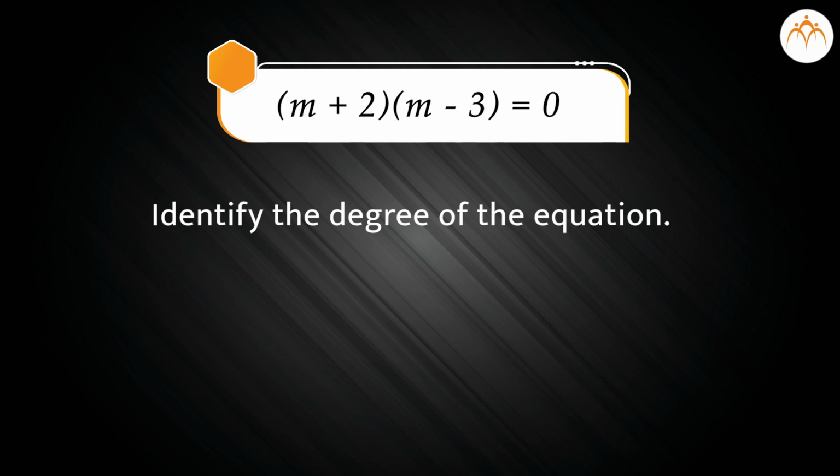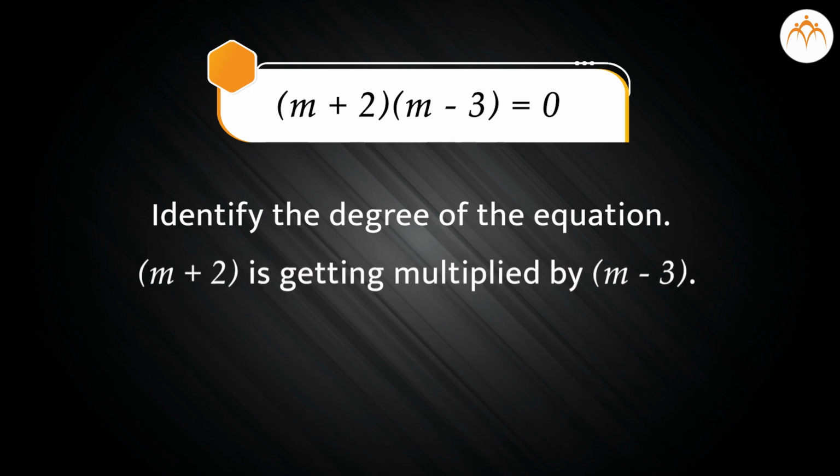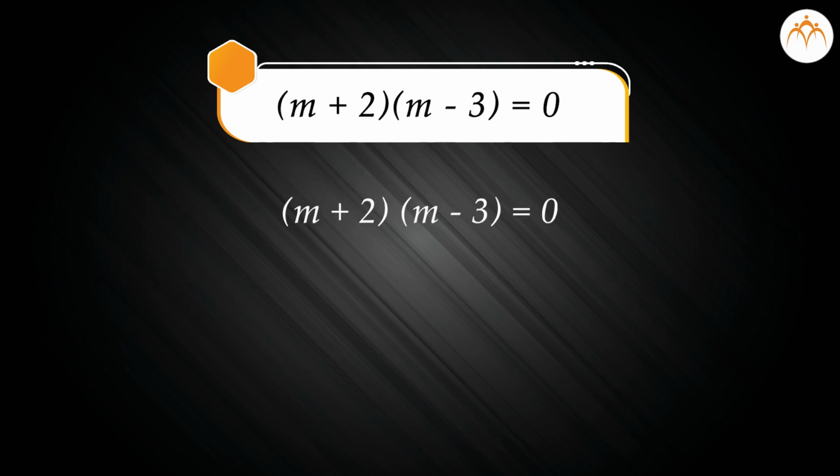In order to find out the degree of the equation, we need to first simplify it and add the like terms. Now here, m plus 2 is getting multiplied by m minus 3. Let's multiply this. I hope you remember how to multiply two binomials. (m plus 2)(m minus 3) equal to 0. Therefore, m(m minus 3) plus 2(m minus 3) equal to 0.